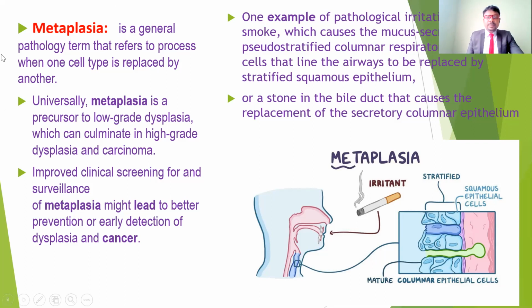So what cells are replaced in metaplasia? One example is smoking, which affects the mucus-secreting, ciliated, pseudostratified columnar respiratory epithelial cells that line the airways. These are replaced by stratified squamous epithelium.